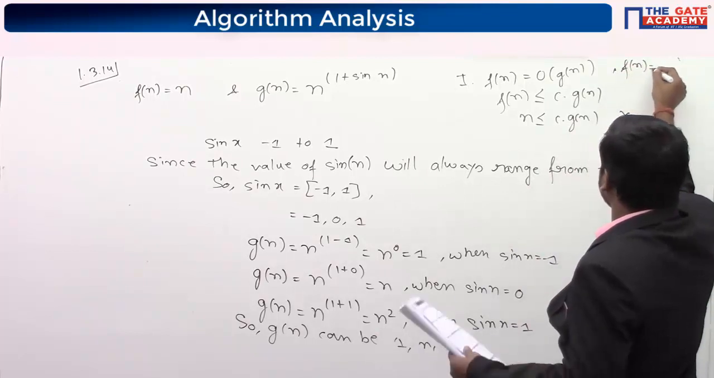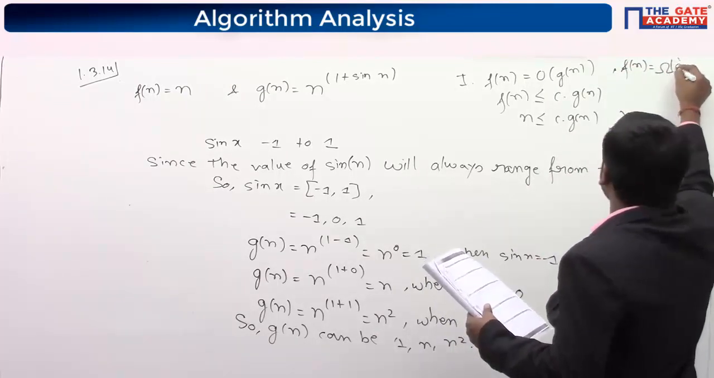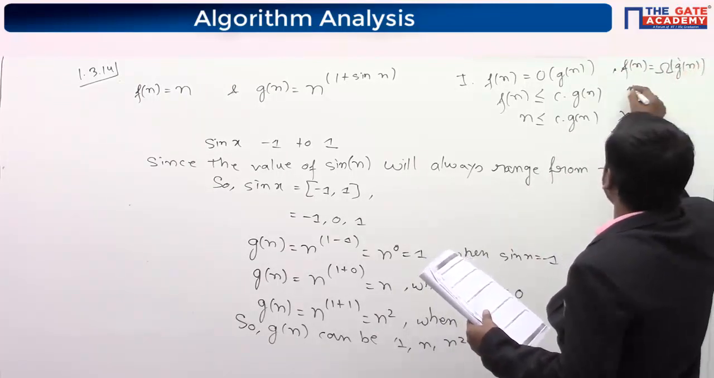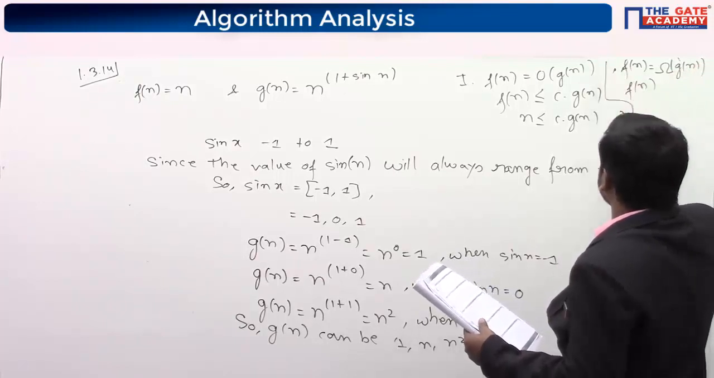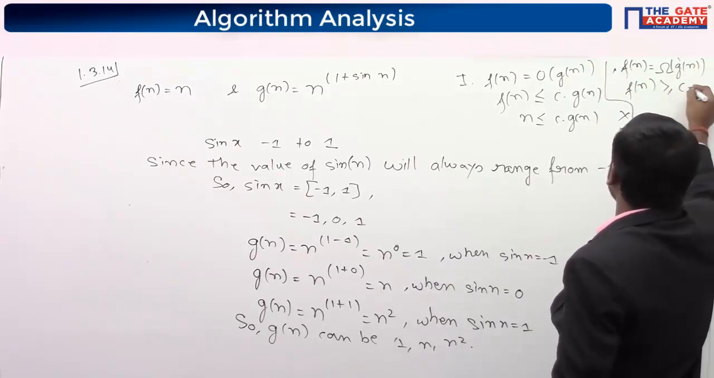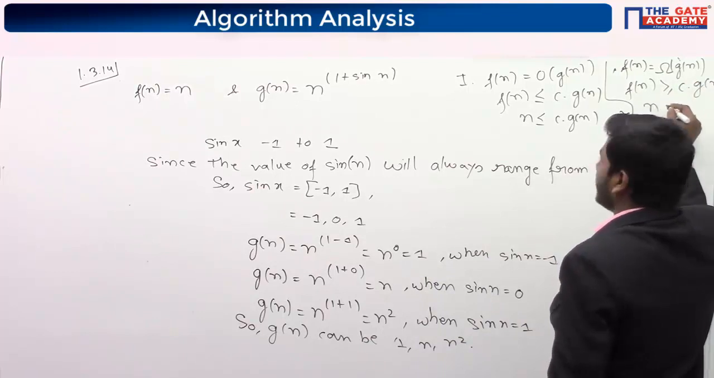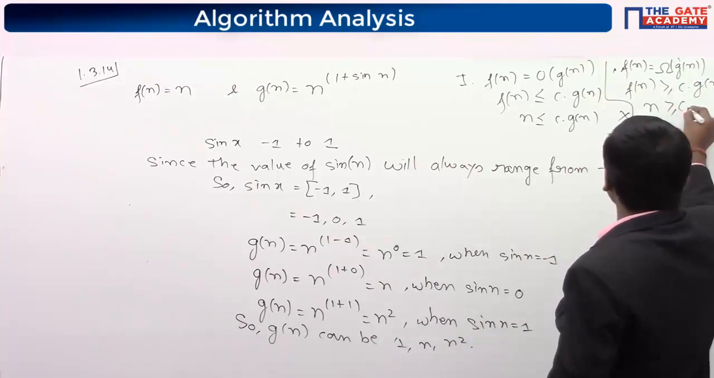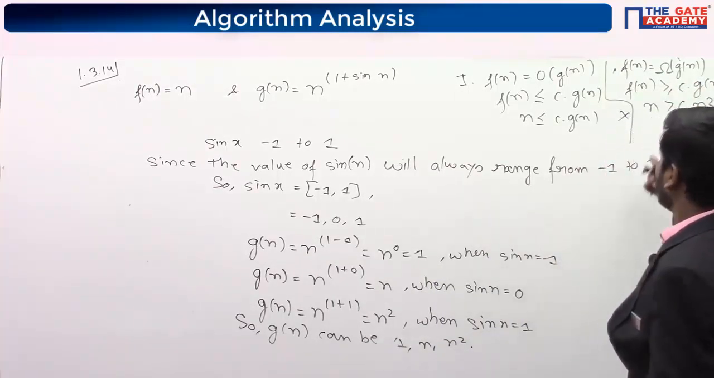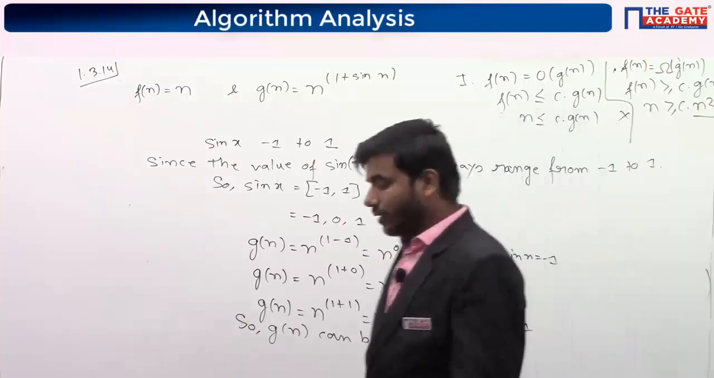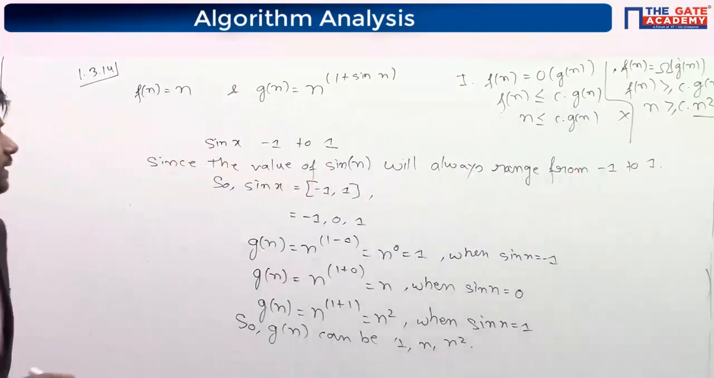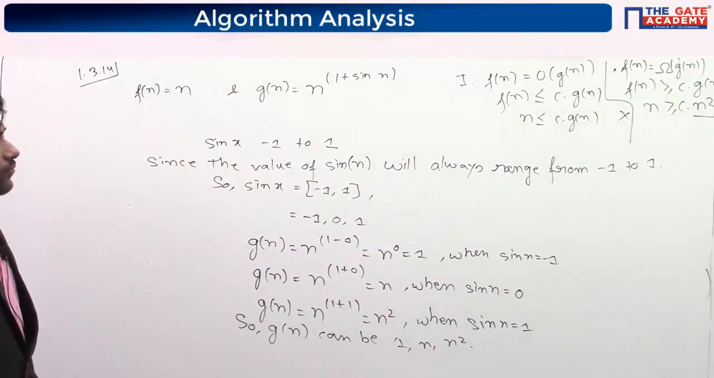The second says Fn is omega of Gn, so Fn is greater than or equal to C times Gn. Fn is n, but Gn can be n square, so then it will not be greater. It depends upon the value. We can't say that Fn is big O of Gn or Fn is omega of Gn. Are you getting? So both statements 1 and 2 are incorrect.